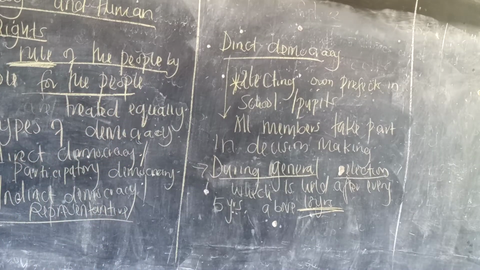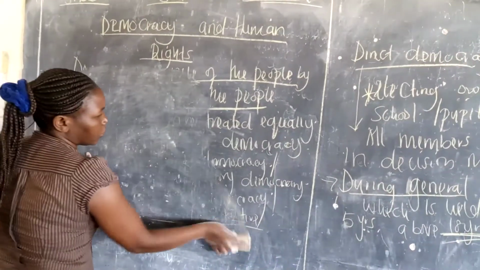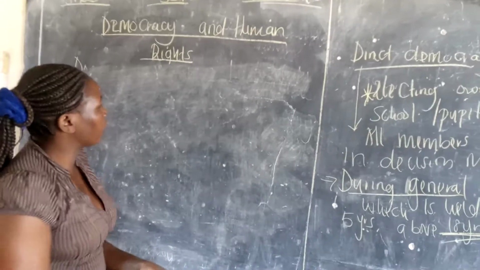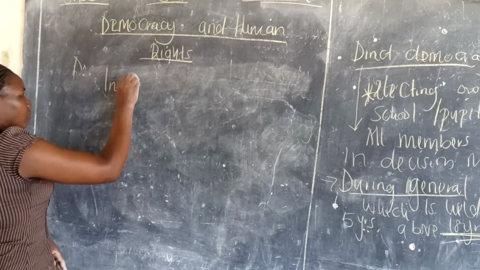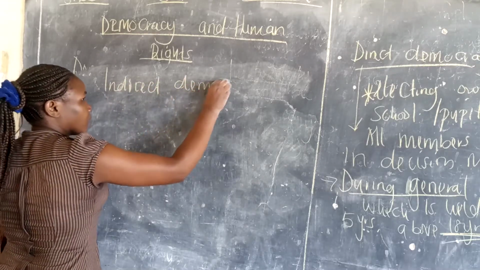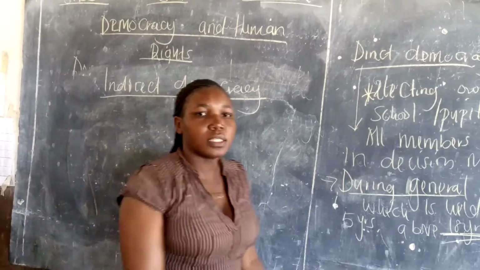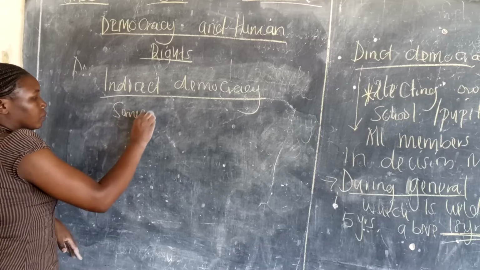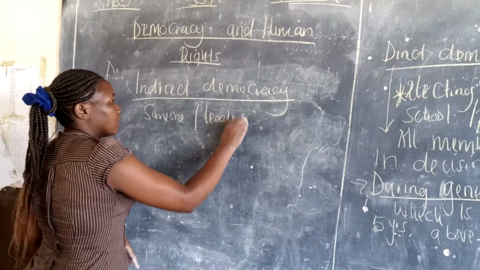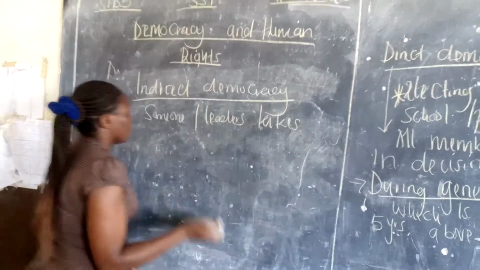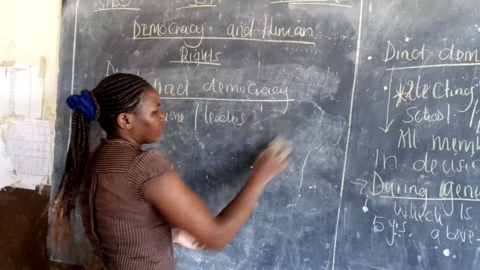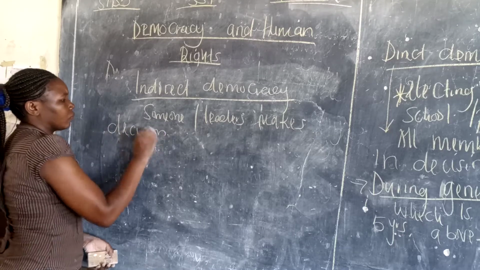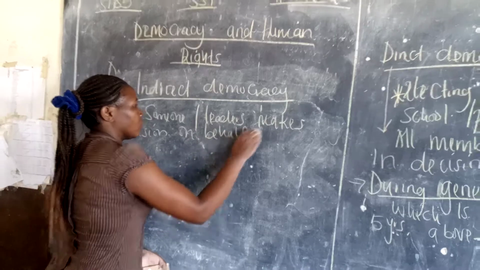Now let's go to indirect democracy. Indirect democracy is where we elect someone, or leaders, who make decisions on behalf of a group of people.